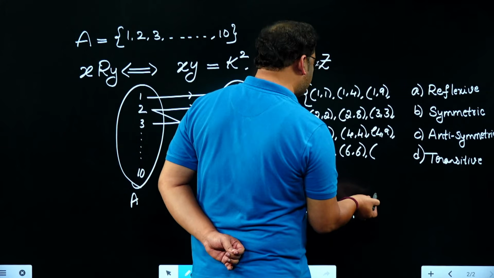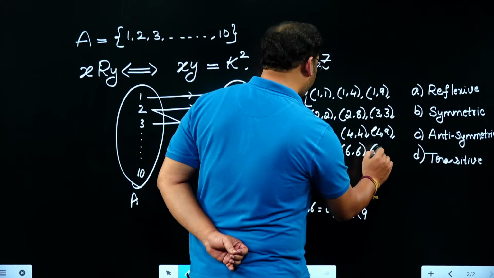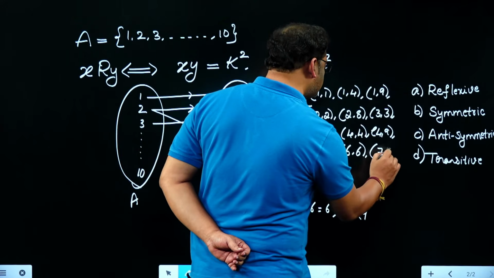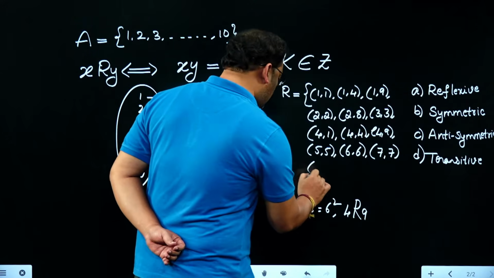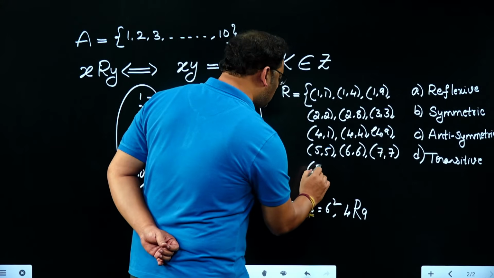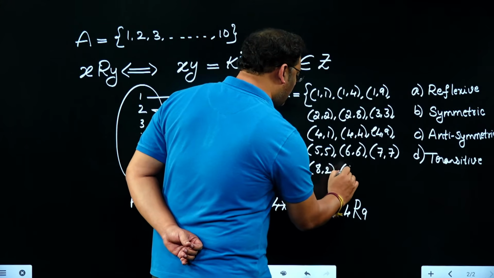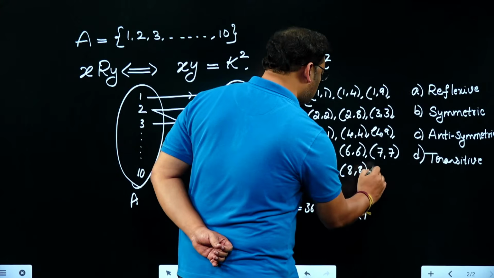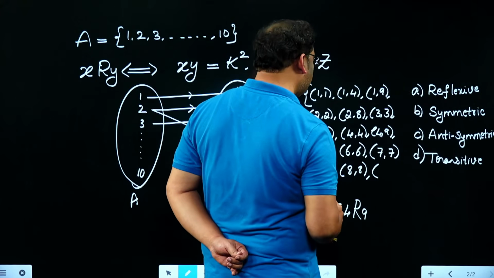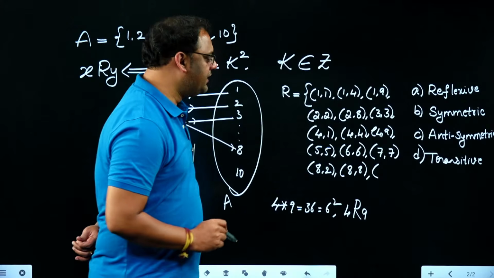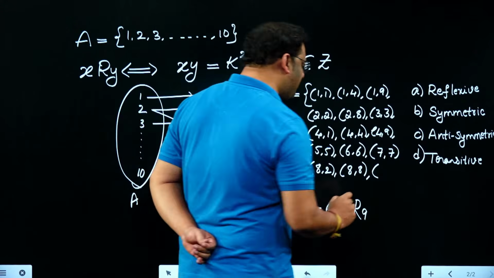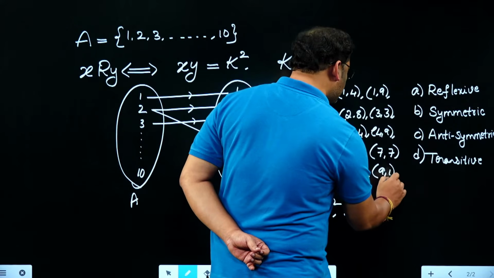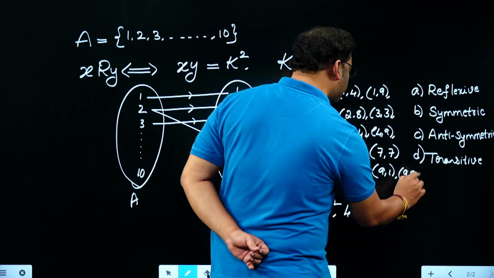Coming to 7, we get (7,7). And 8 comes to (8,2), and also (8,8). And taking 9, you can take (9,1), as 9 is a perfect square, and also (9,9).